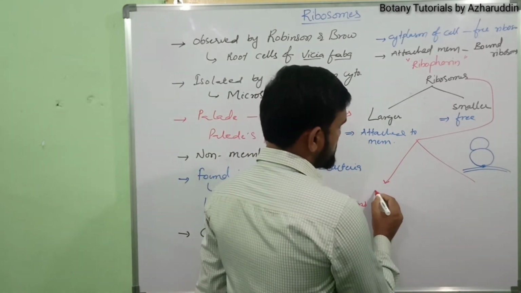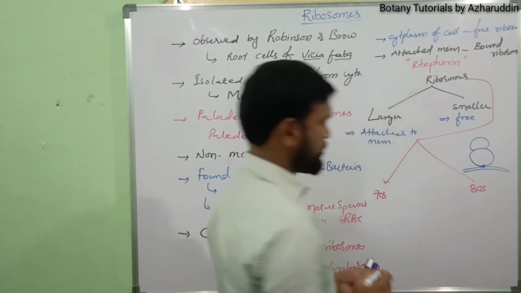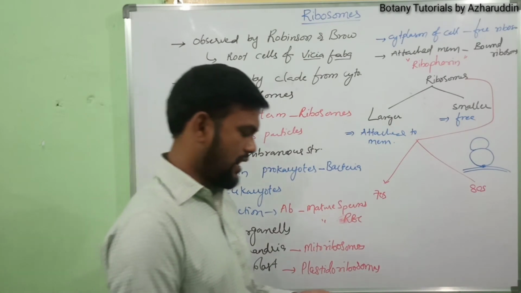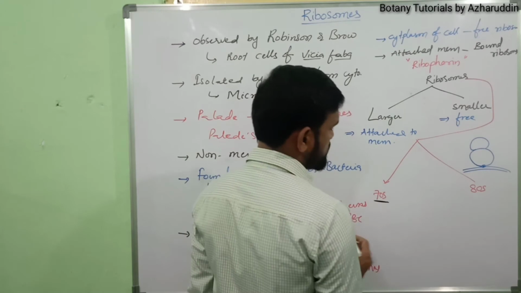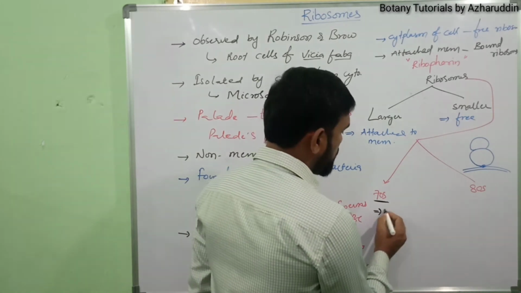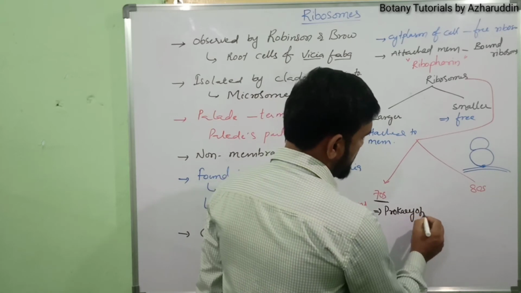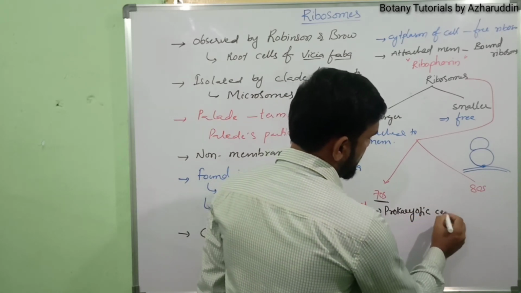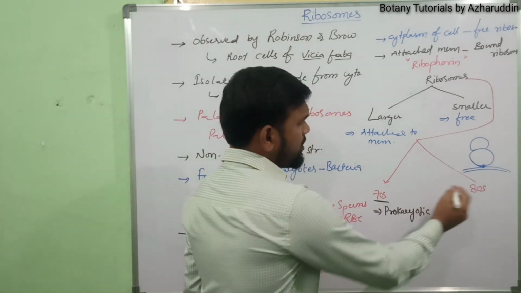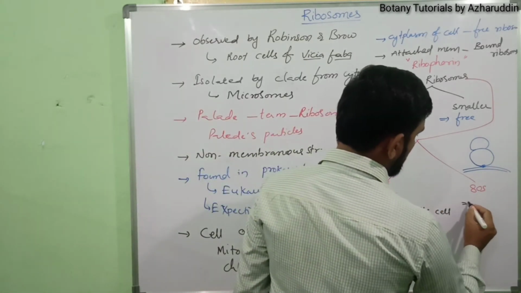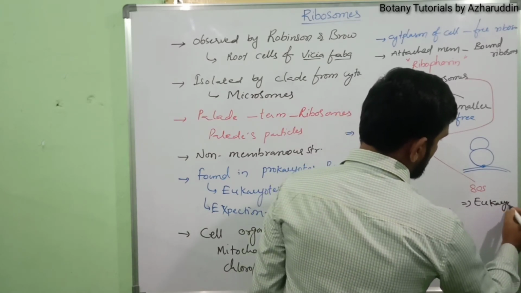They are 70S type ribosomes and 80S type ribosomes. 70S ribosomes are found in prokaryotic cells like bacteria, and 80S ribosomes are found in eukaryotic cells.